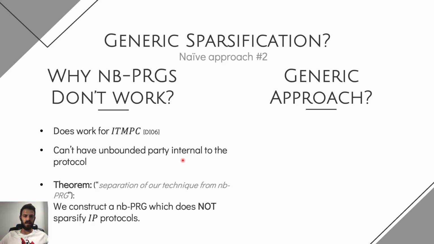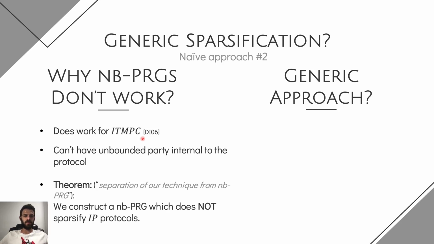The prover is unbounded, and basically non-Boolean PRGs actually work in settings where all parties are bounded. For instance, in the paper they show the setting of information theoretical multi-party computation where all parties are bounded, they perform the interaction, and only after the fact, after the interaction is completed, there is some unbounded party that tries to extract more data from the interaction.